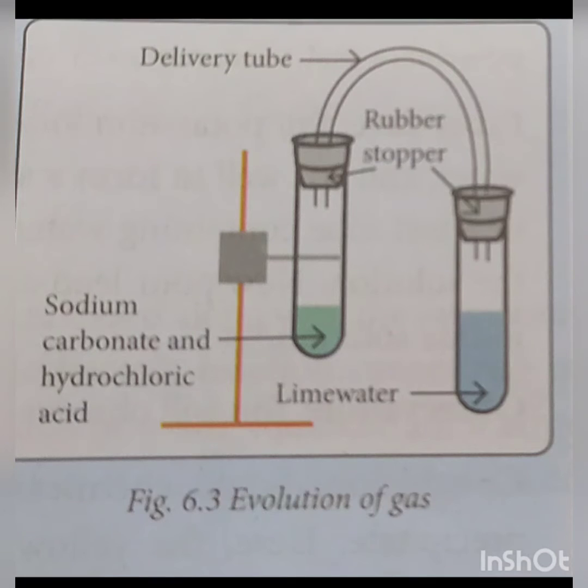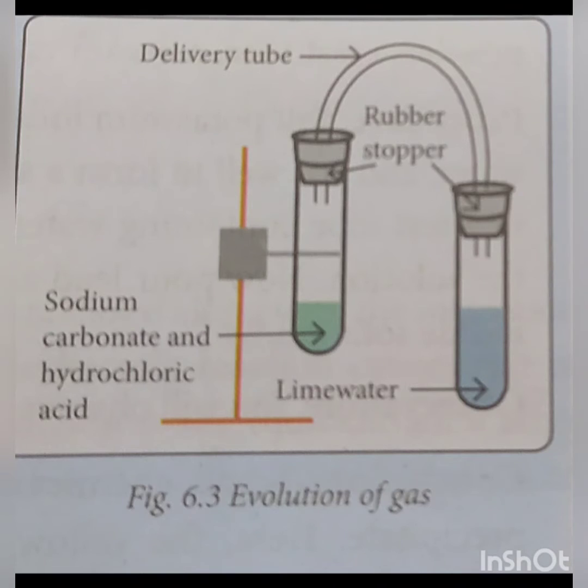We'll do an activity to show that the chemical reactions are characterized by evolution of gas. The materials required for it are sodium carbonate, dilute hydrochloric acid, 2 test tubes, 2 rubber stoppers, lime water and a delivery tube. The procedure for it is as follows.